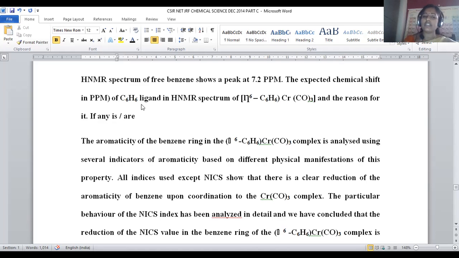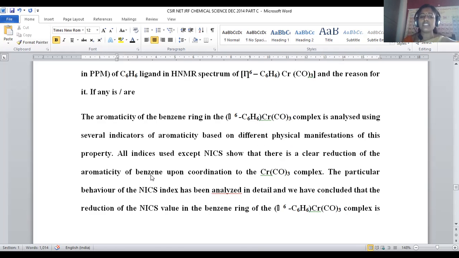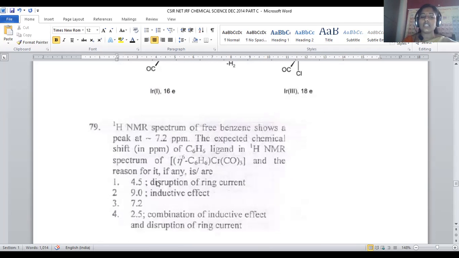The more aromatic the nature, the greater the shift downfield in the NMR spectral signal. So here benzene becomes less aromatic. In this coordination complex of tricarbonyl, the ring current will be diminished, so the signal will be shifted upfield to a value of 4.5 ppm. This is the data collected from ResearchGate. For question number 17, option number 1 is the right answer.